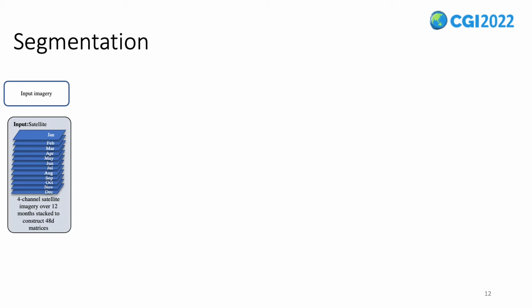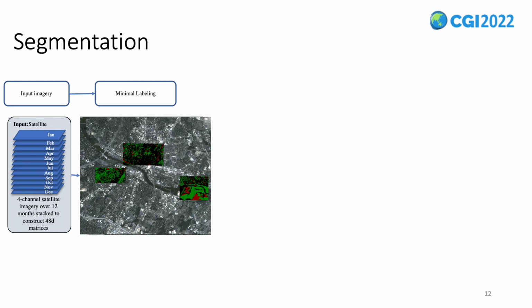We note that each snapshot has 4 channels, namely red, green, blue, and near infrared. Therefore, for 12 such snapshots, for every city, we get 12 multiplied by 4 equals 48 dimensional matrices to segment. Next, we use minimal labeling for each city. We showed in the paper that only 10 to 15% labeling is enough for optimal performance.